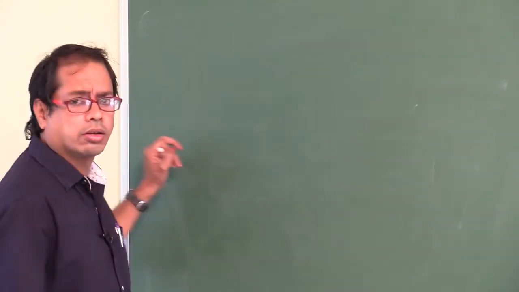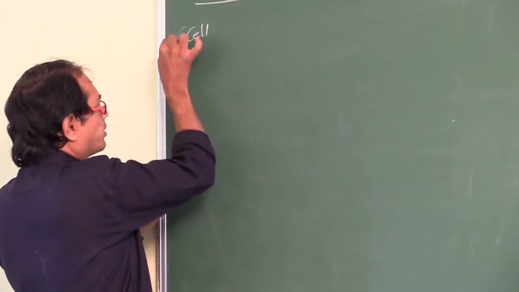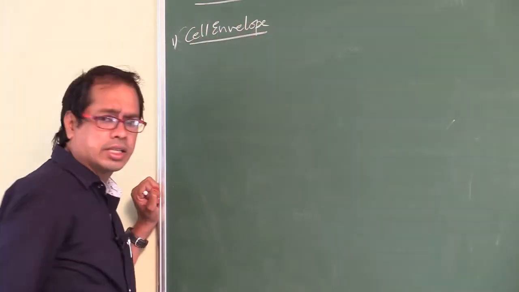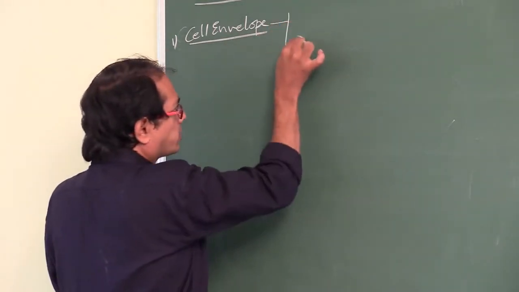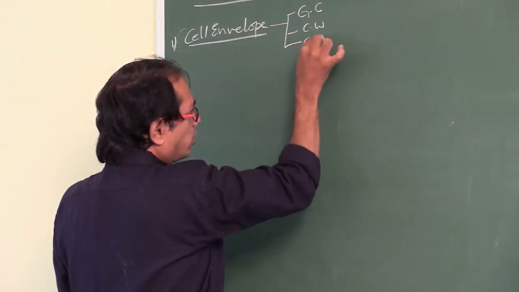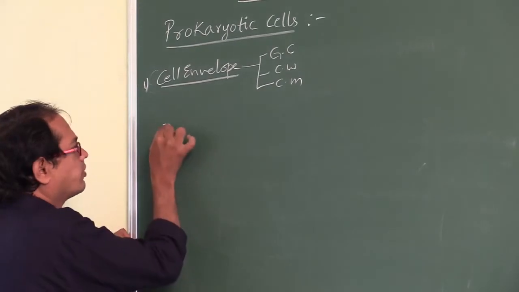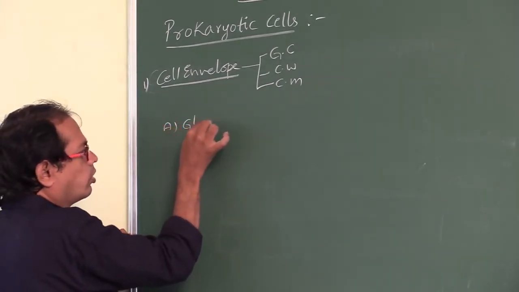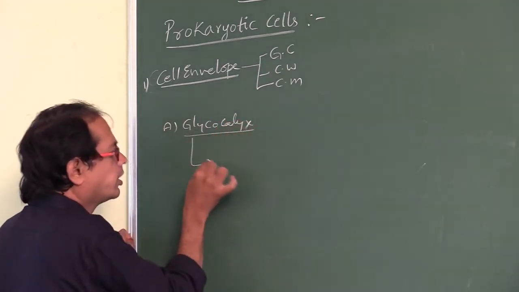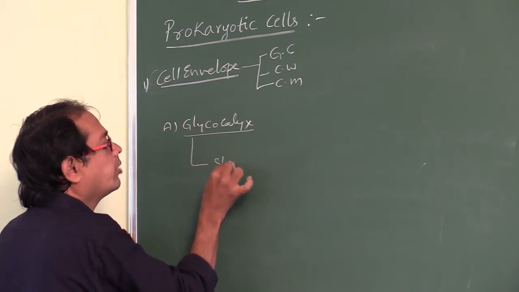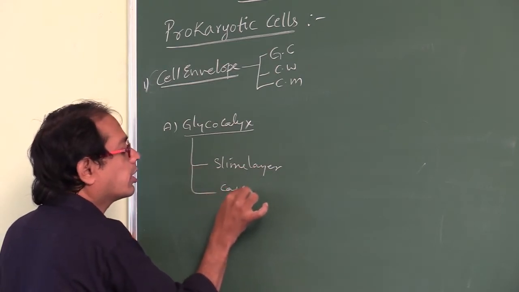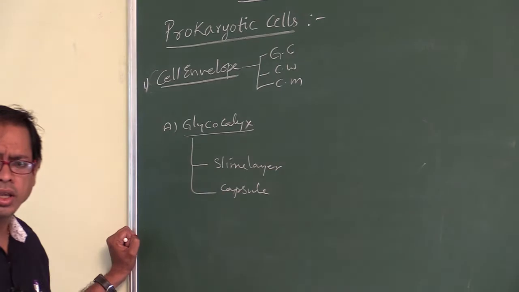Now I will explain the parts one by one. That is the cell envelope. The cell envelope contains different parts, that is glycocalyx, cell wall, and cell membrane. First one is glycocalyx. This glycocalyx may be a slime layer or it may be a capsule.